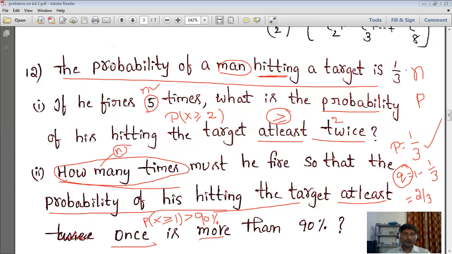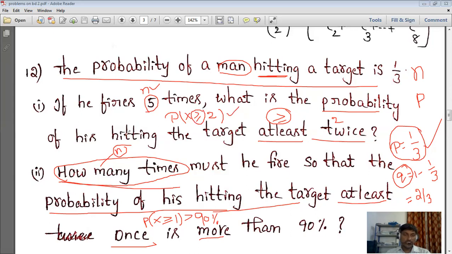So they give the probability of a man hitting a target is 1 by 3. So P is equal to 1 by 3. Next, for the first question, of course since we know P we can calculate Q, not hitting the target, by using the relation P plus Q is equal to 1. So Q is equal to 1 minus 1 by 3, which is 2 by 3. If he fires 5 times, so n is equal to 5. What is the probability of hitting the target at least twice? That is P of x greater than or equal to 2. So this is the first question we are going to calculate.